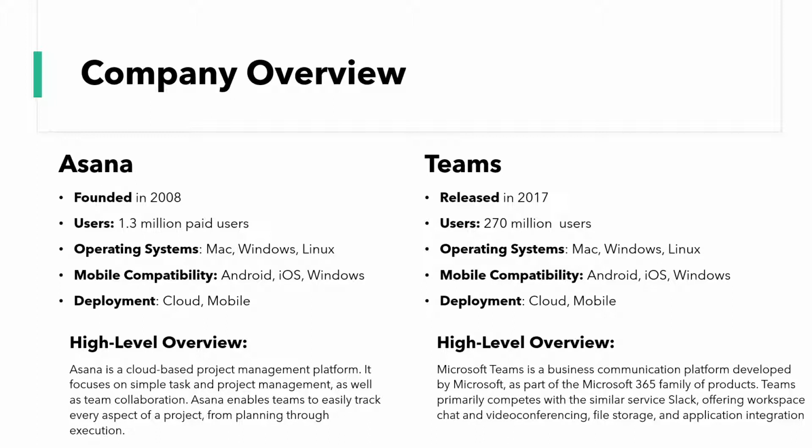So if we look at this side by side, you'll notice that Asana is a project management tool first and foremost, and Teams, if you can imagine, is more of a communication tool. So they're not exactly the same. They weren't developed in the same way. They focus on different needs and stakeholders. However, a lot of the functionality does overlap, and you can use them if you're running projects or you want to create a repository and place to store project information as well.